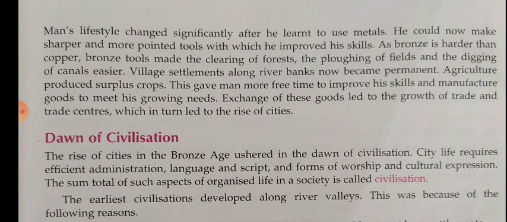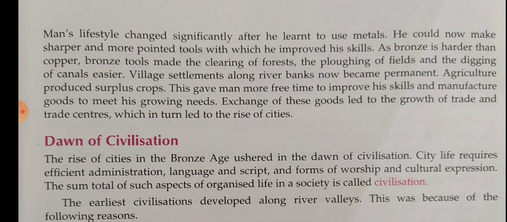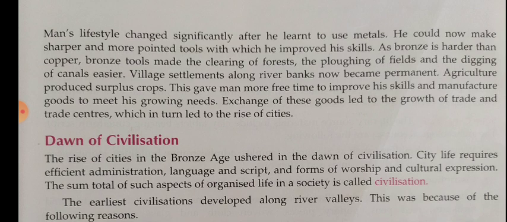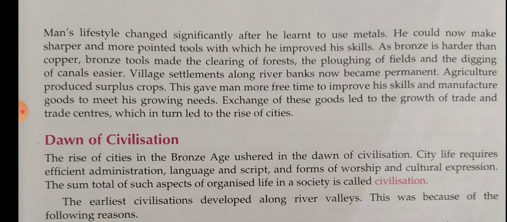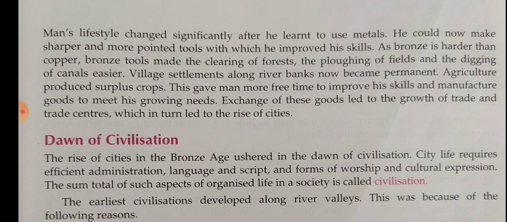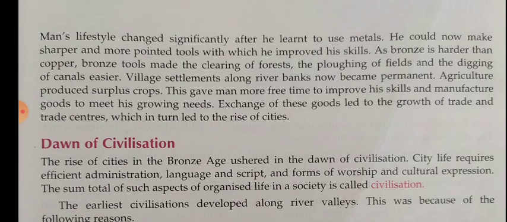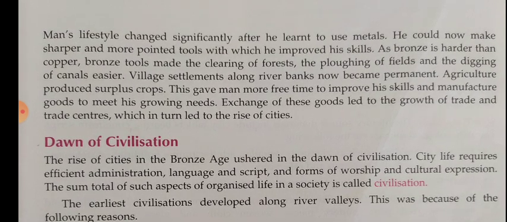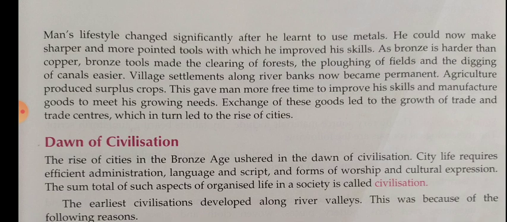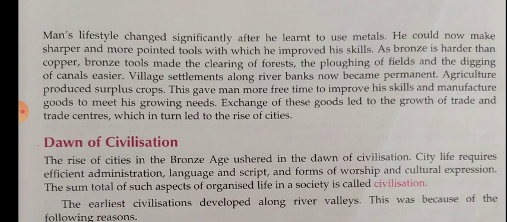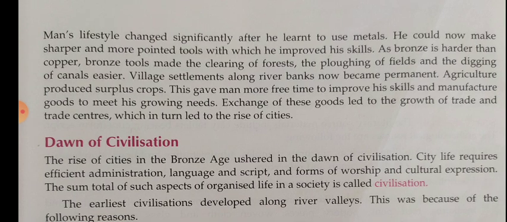What was the main occupation of the people? They were mainly farmers. The Sumerians were nature worshippers, and the main temple of the city was built on top of a stepped pyramid called a ziggurat. The Sumerians believed in life after death. Things of daily use were buried with the dead. Their script was cuneiform; the letters were wedge shaped, hence the name. The clay tablets give us a lot of information about the life of the Sumerians.